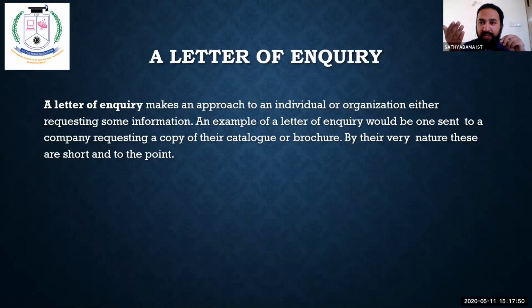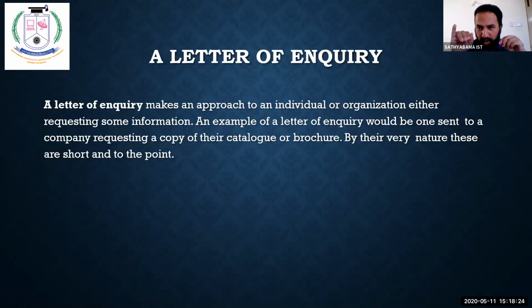I send them a letter of inquiry, asking them to send me a copy of all the details. What is the cost of the table? What is the cost of the bench? What is the cost of the computer if I buy in bulk? What is the cost of the whiteboard or blackboard if I buy in bulk? So this is an inquiry letter that I send. For what? So that he will give me a reply.